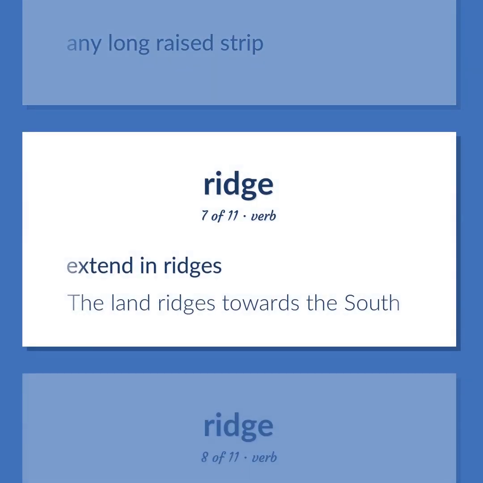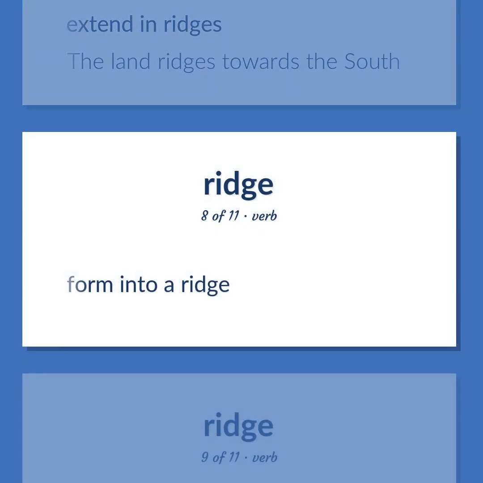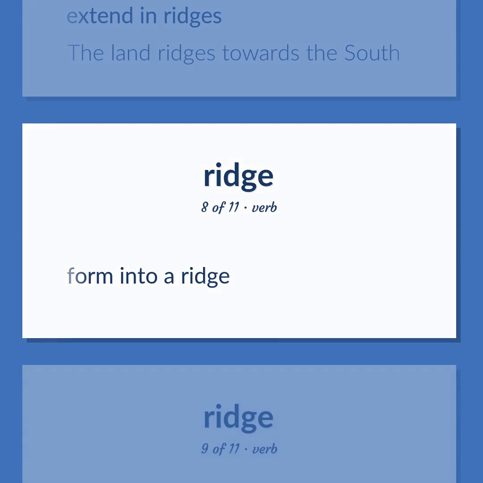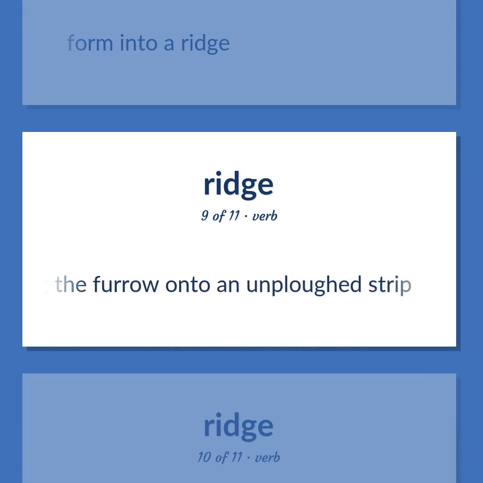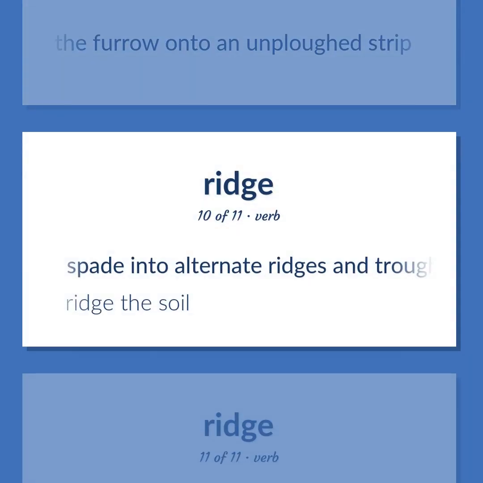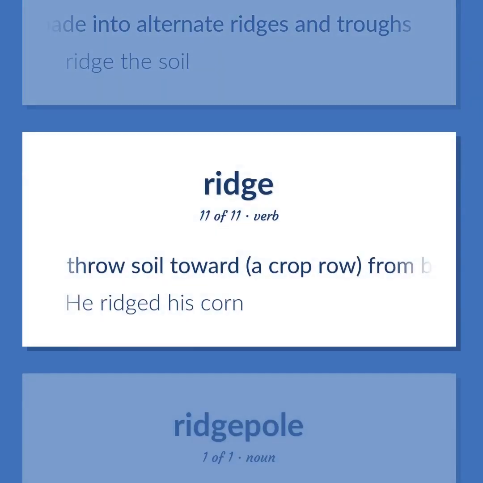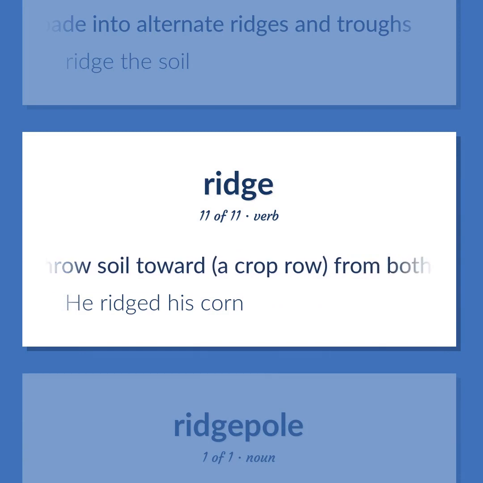Extend in ridges. The land ridges towards the south. Form into a ridge. Plow alternate strips by throwing the furrow onto an unplowed strip. Spade into alternate ridges and troughs. Ridge the soil. Throw soil toward a crop row from both sides. He ridged his corn.